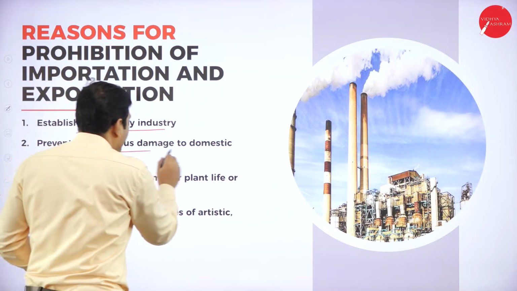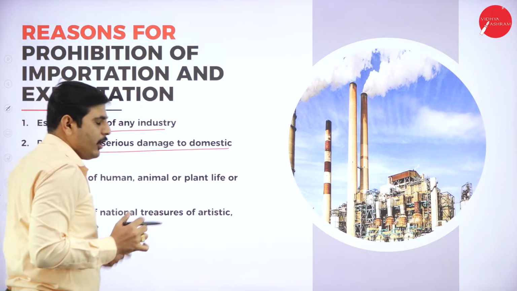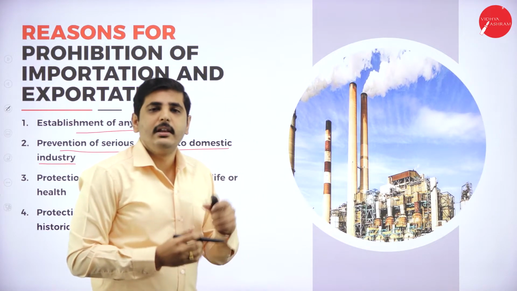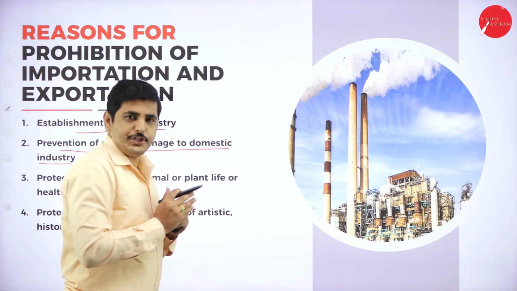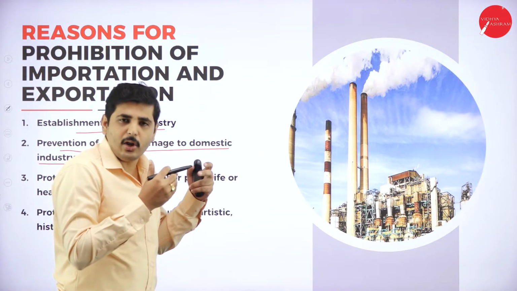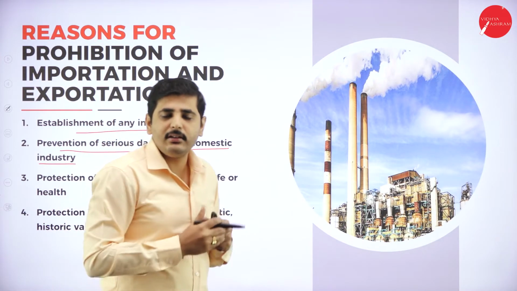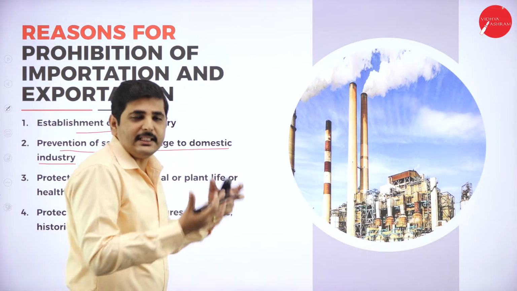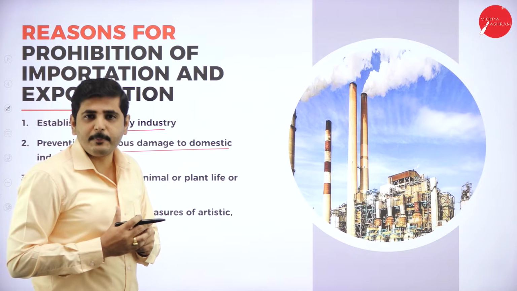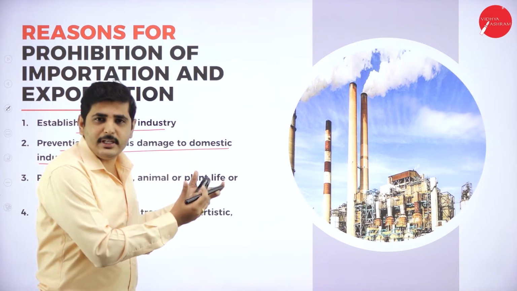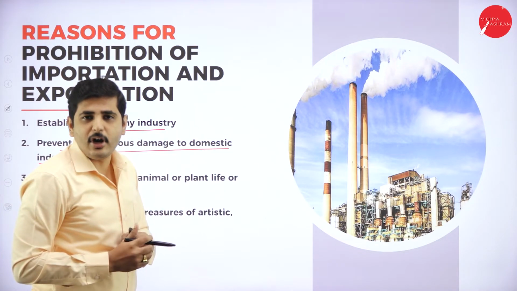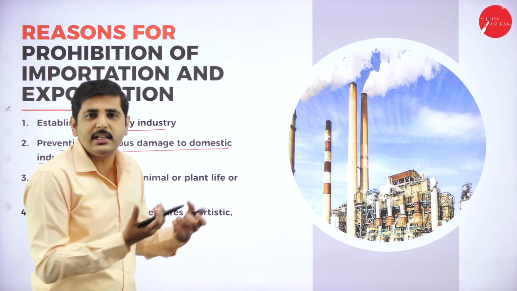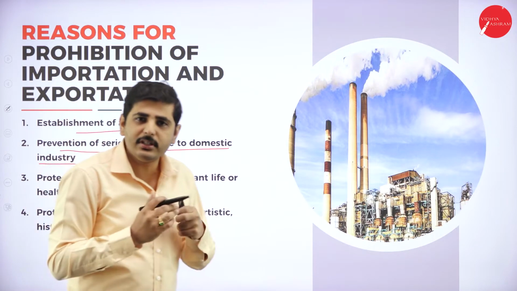Prevention of serious damage to the domestic industry. What do you mean by that? Already I gave the cement industry example. Let's take one more, the automobile industry. For example, if we allow all the foreign automobiles to run in our country, it leads to serious damage for our automobile production. If the cheaper automobiles of other countries, China's cheaper automobiles, are available in our country, then our citizens and customers will not purchase our own locally produced automobiles.